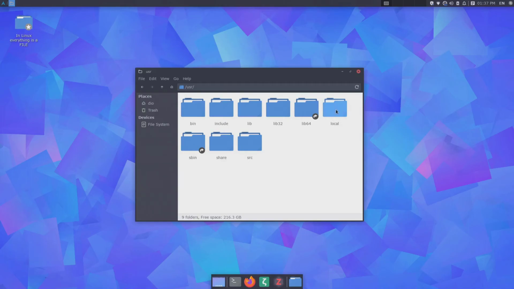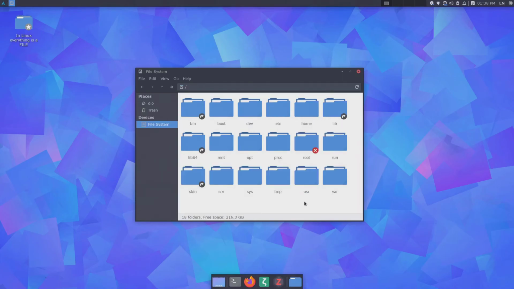So if I click on local, it's basically the same thing. We have the binaries, we have the share, we have the libraries. So in local is everything that is installed from source code. So that's the user folder, the most important directory in the Linux file system. So we have the home and we have the user.